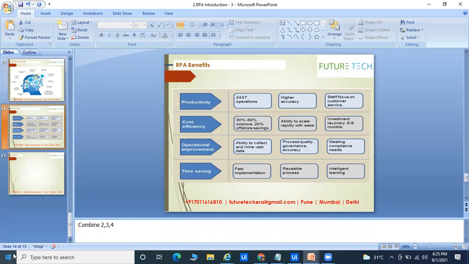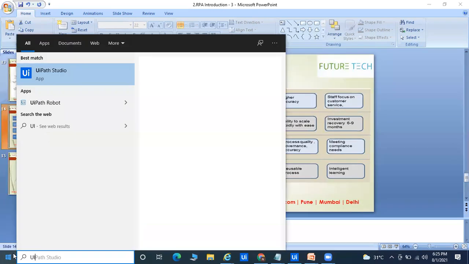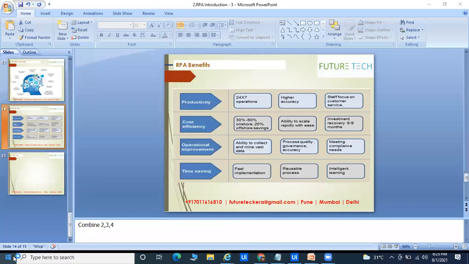Okay, let's move on to how to start UiPath. If you have already installed UiPath, I will definitely help you with it. You can go directly to UiPath Studio, and here you will get the things. I'm especially discussing UiPath. In UiPath there are 3 components, and the 3 are separate.